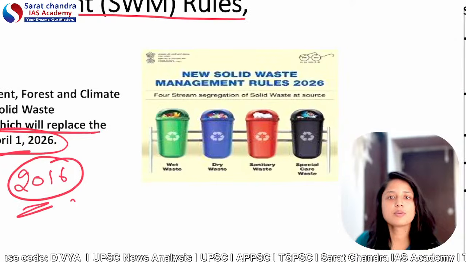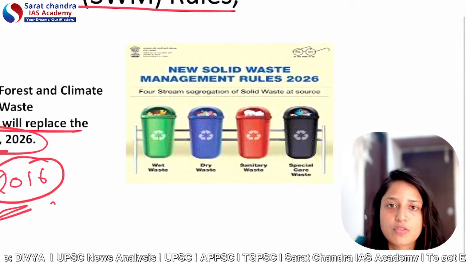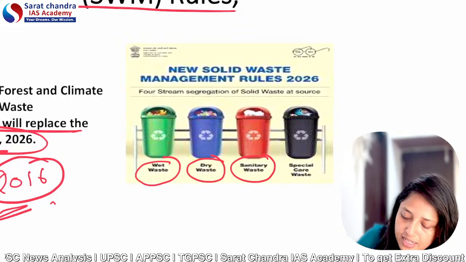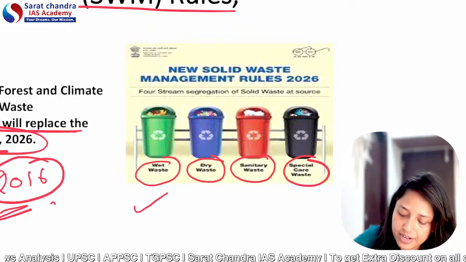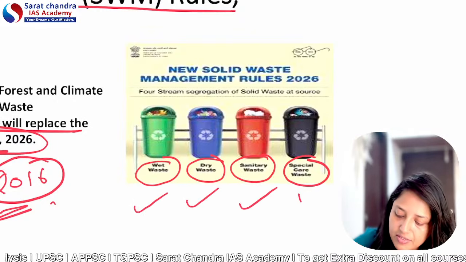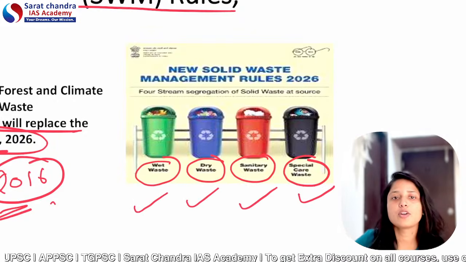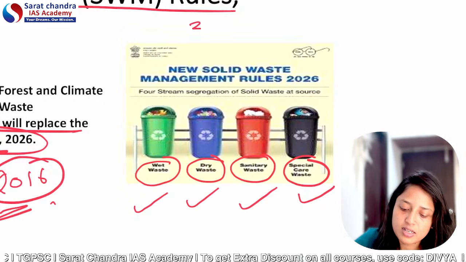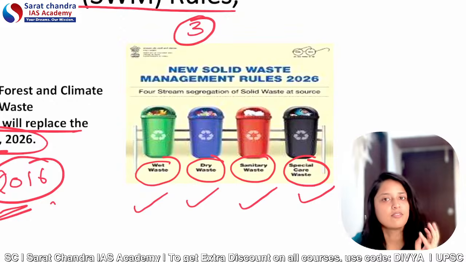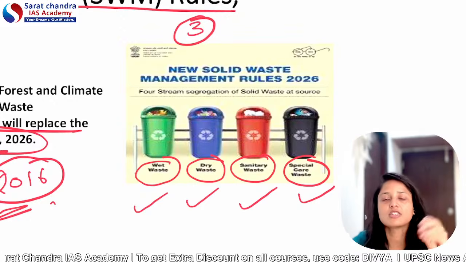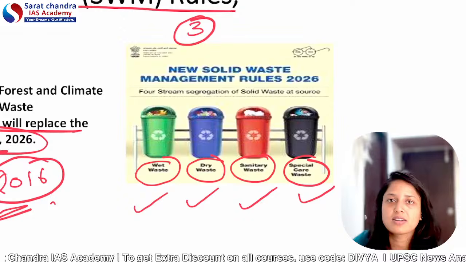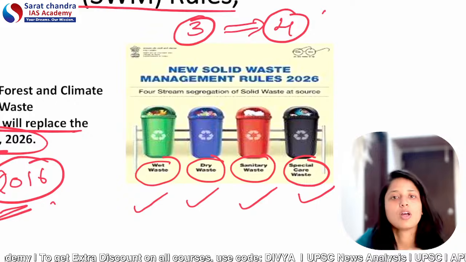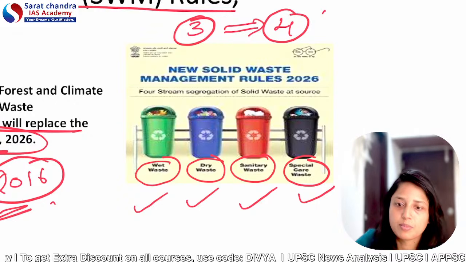Okay, so the first important provision is about the segregation of solid waste. Basically, here four categories are provided for segregation of solid waste. First is wet waste, dry waste, sanitary waste and special care waste. When we talk about the 2016 solid waste management rules, earlier there were three categories, that was wet waste, dry waste and no other special care products like any hazardous waste. But now the categories have shifted from 3 to 4. So this number is very important.